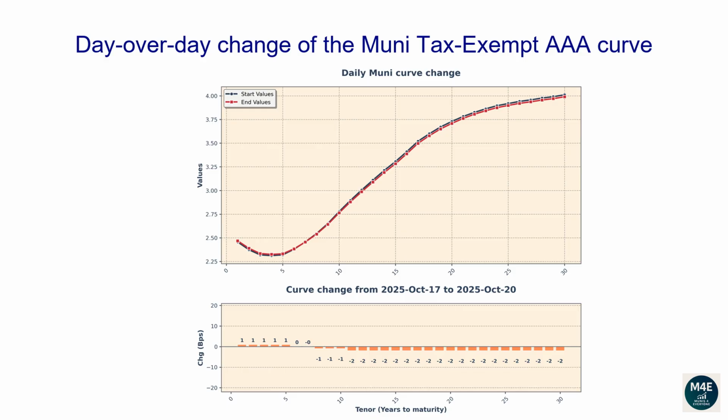The one-year tenor changed 1 basis point. The 2-year tenor changed 1 basis point. The 5-year tenor changed 1 basis point. The 10-year tenor changed -1 basis point. The 20-year tenor changed -2 basis points. The 30-year tenor changed -2 basis points.